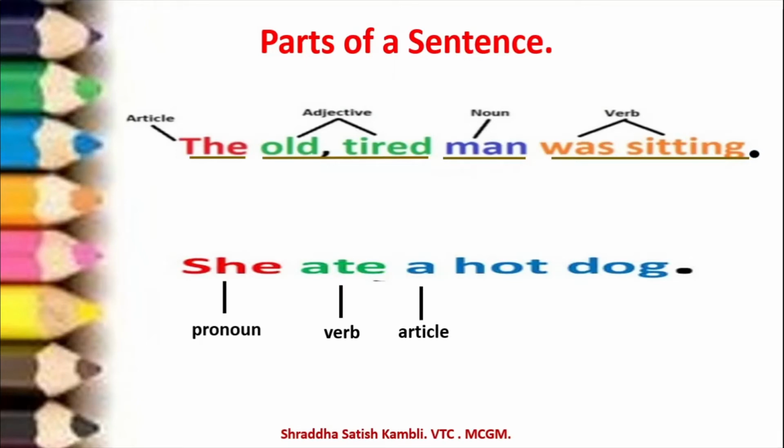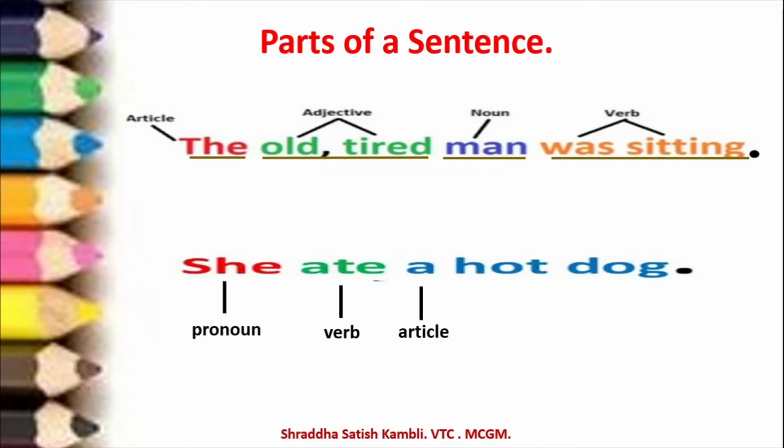Now there, the was the article, it is the definite article. A is the article, it is the indefinite article. In English language, you have definite and indefinite articles. Definite means this particular one, the book, the pen. I want the book means I want that particular book only.